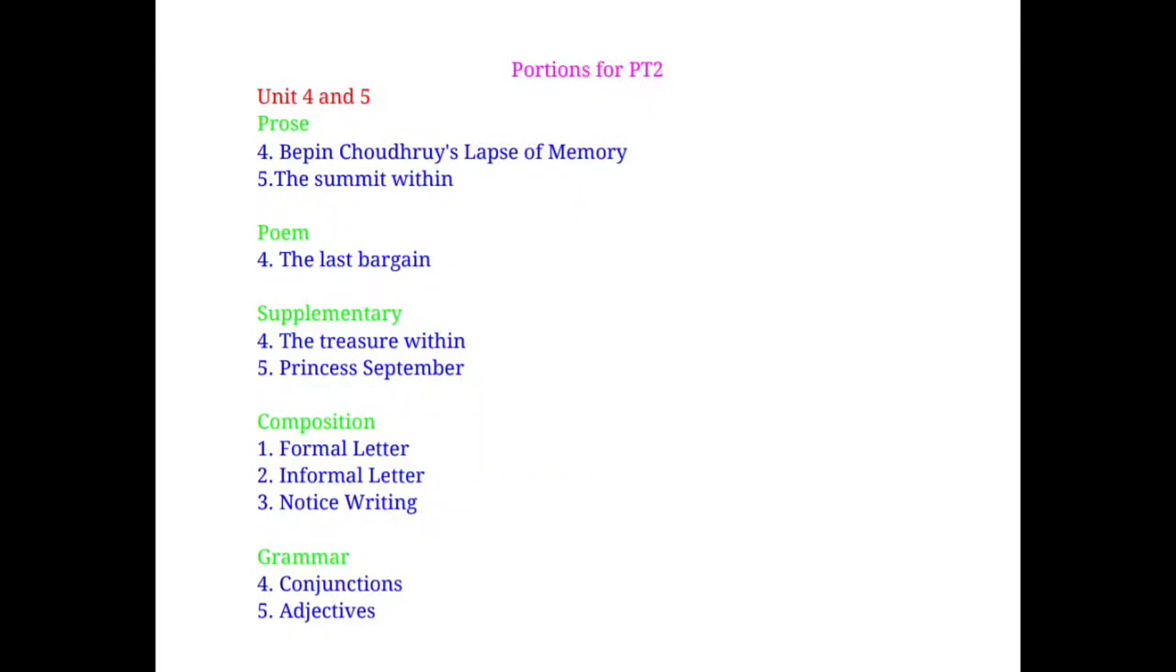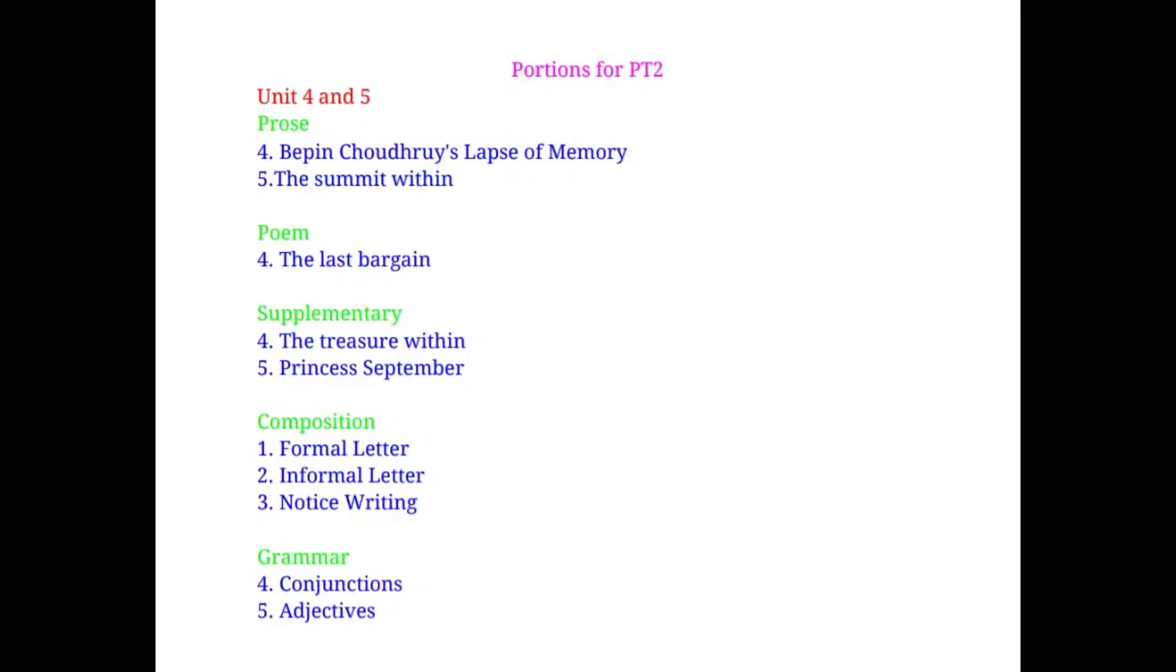Then coming to the poem area, you have the fourth poem, that is The Last Bargain. Then the supplementary reader part, you're going to have the 4th and 5th chapter, that is The Treasure Within, 4th chapter, and the 5th chapter, Princess September. So these are the things you're going to have in the literature part. So that's all from the literature area.